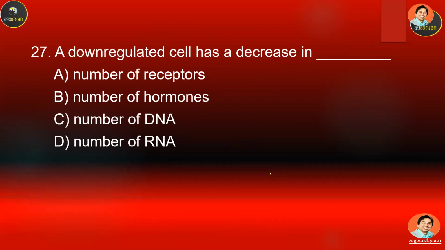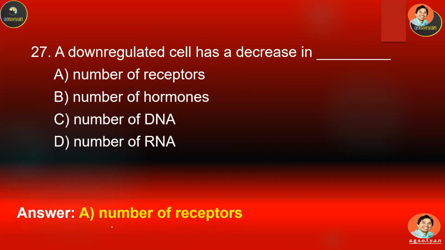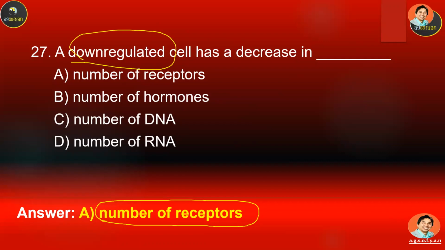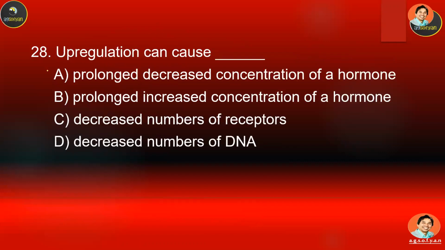Now how about a down-regulated cell? It has a decrease in A, B, C, or D. It is going to be the same: a decrease in the number of receptors. So down-regulated means when the hormone is produced in very small amounts, then the cell tries to make more receptors in order to be more sensitive to the hormone. And this process is called down-regulation.